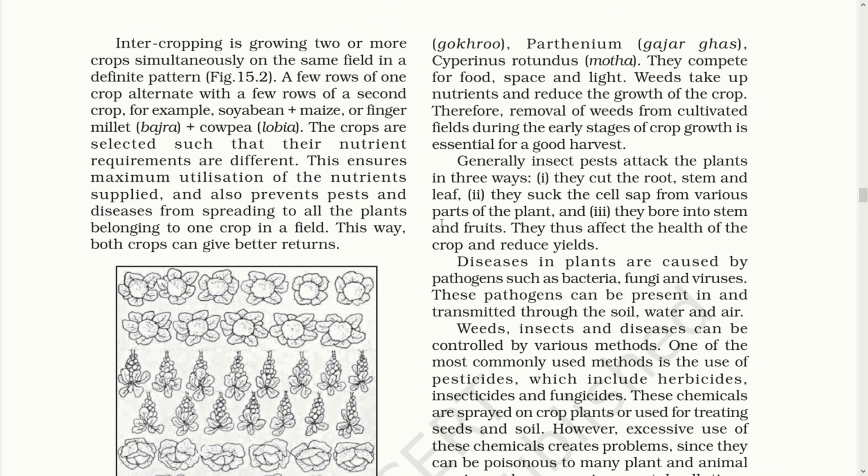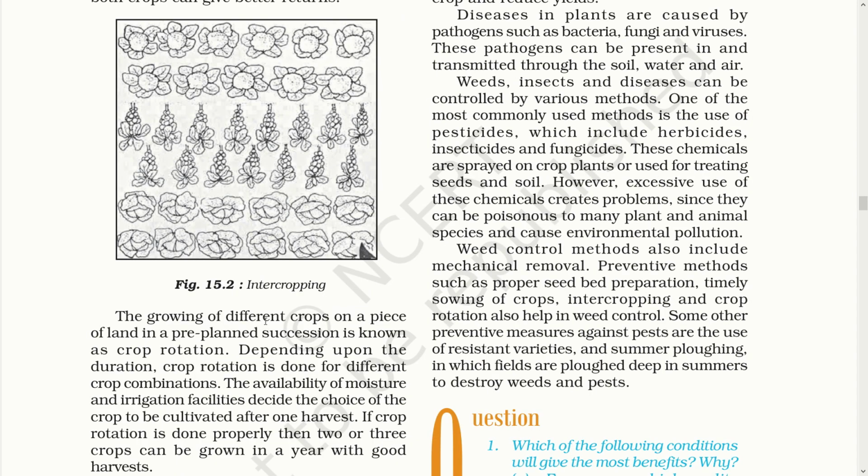The next cropping pattern is called intercropping. In simple word, it means in between. The pattern of planting crops when crops are planted in alternate rows in the same field is called intercropping. Once again, care is taken to ensure that the requirement of the two crops are different. And now we come to the last type of cropping pattern. This is called crop rotation.